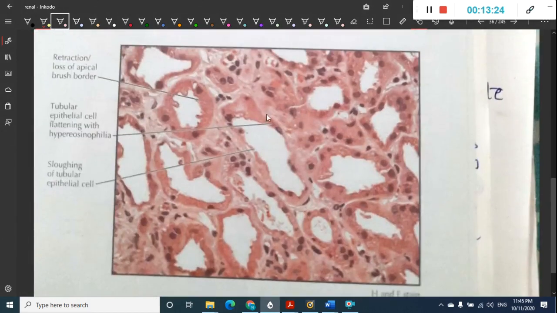Again, the same thing, you can see the retraction of epithelial borders. You can see tubular epithelial cell flattening with hypereosinophilia. You can see the sloughing of tubular epithelial cells. Mainly there are no apical borders. That is the main feature, and there will be flattening of epithelial tubular cells.